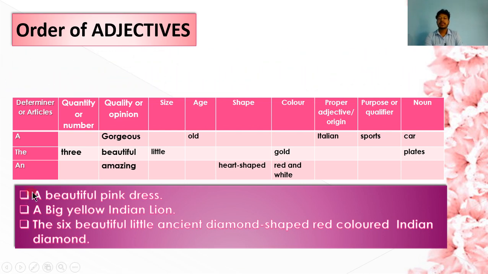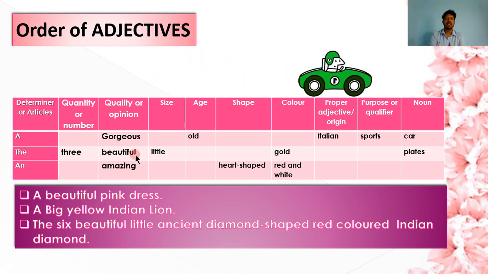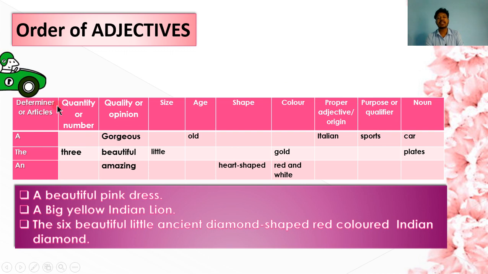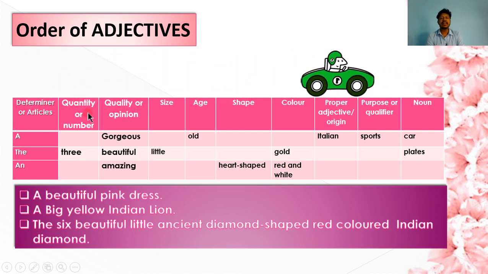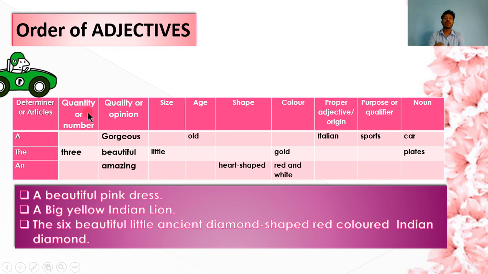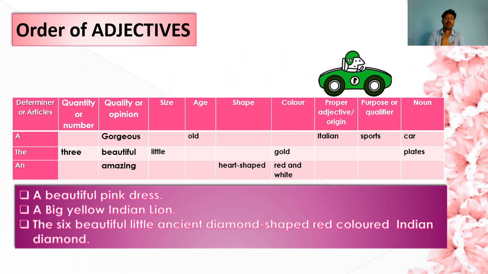Okay? Here look at this sentence, first sentence, a beautiful pink dress. Okay? So, according to this table you have to use the adjectives. So, it is the proper order. You have to use the determiner or the articles at first, then if there is any type of quantity or number, then you have to apply it.